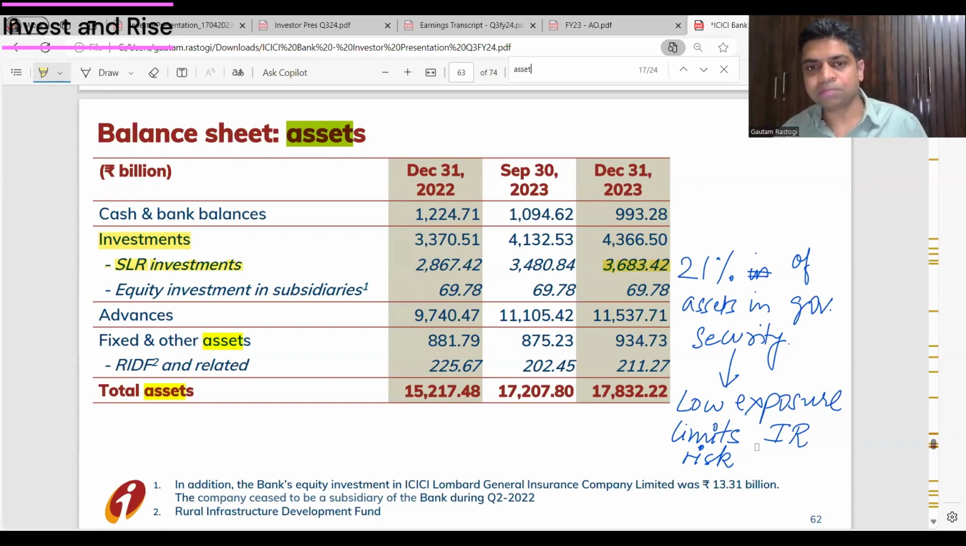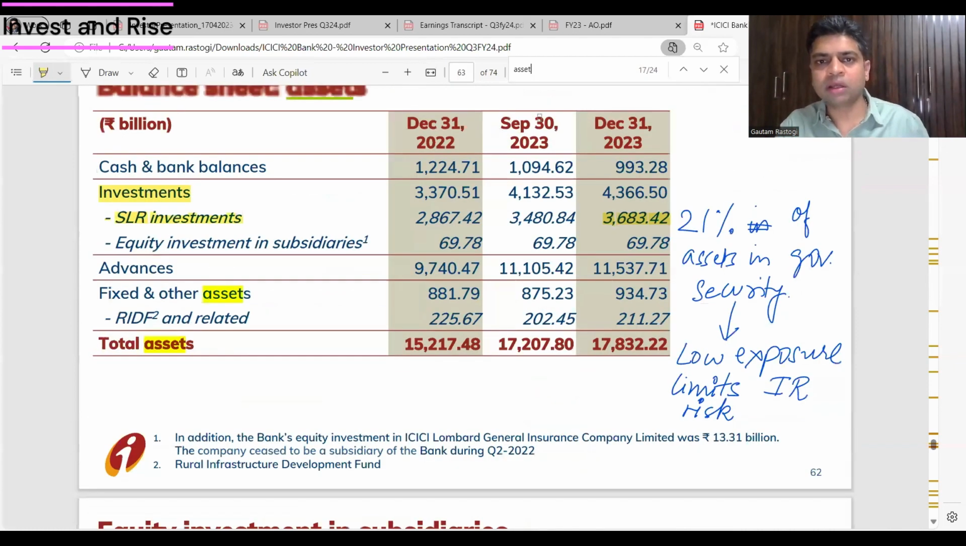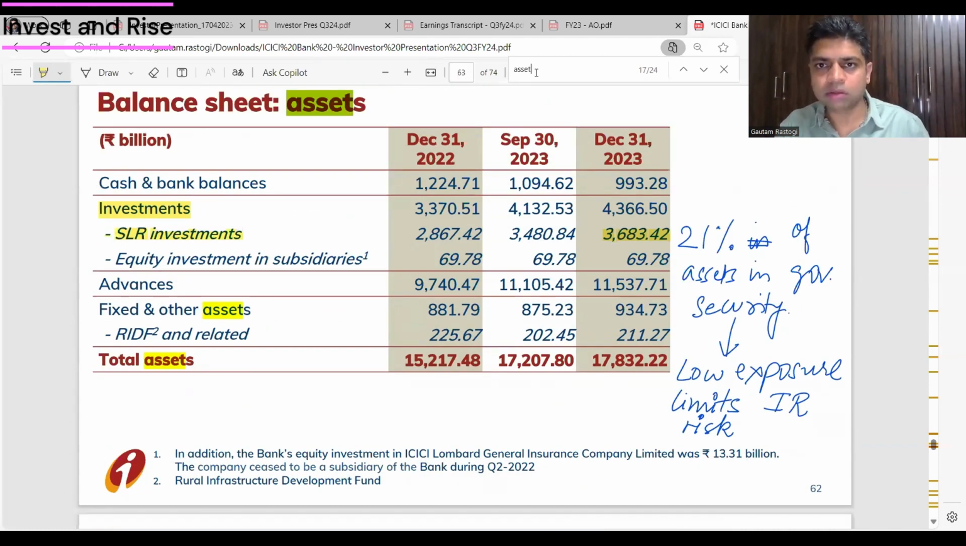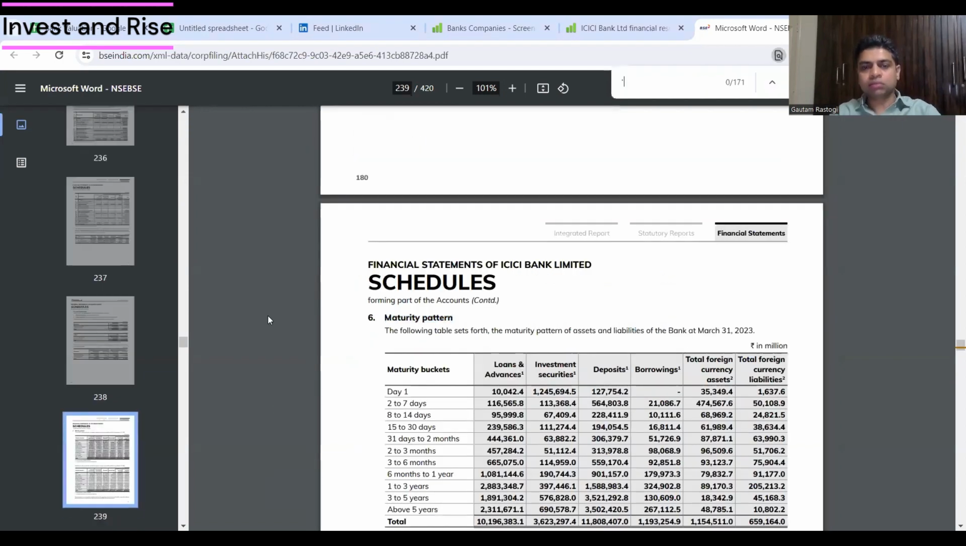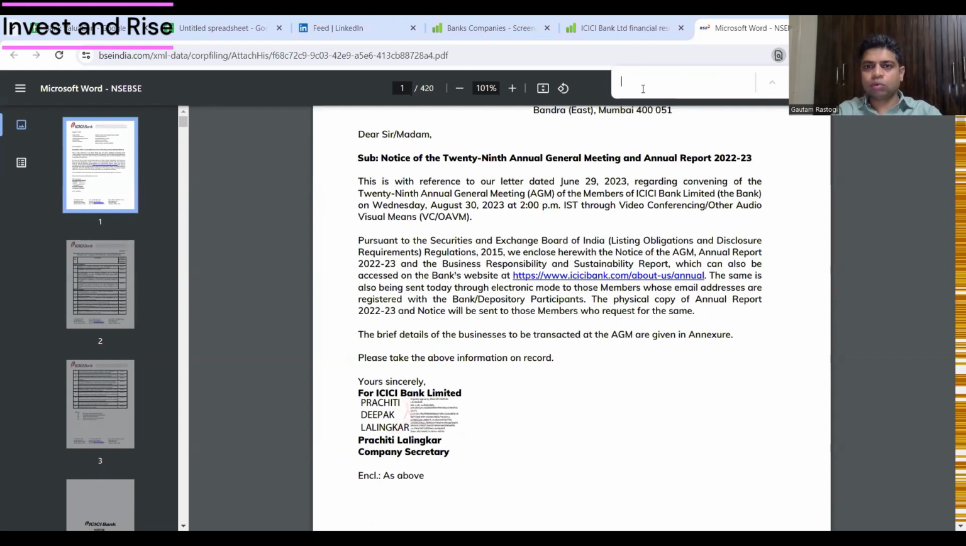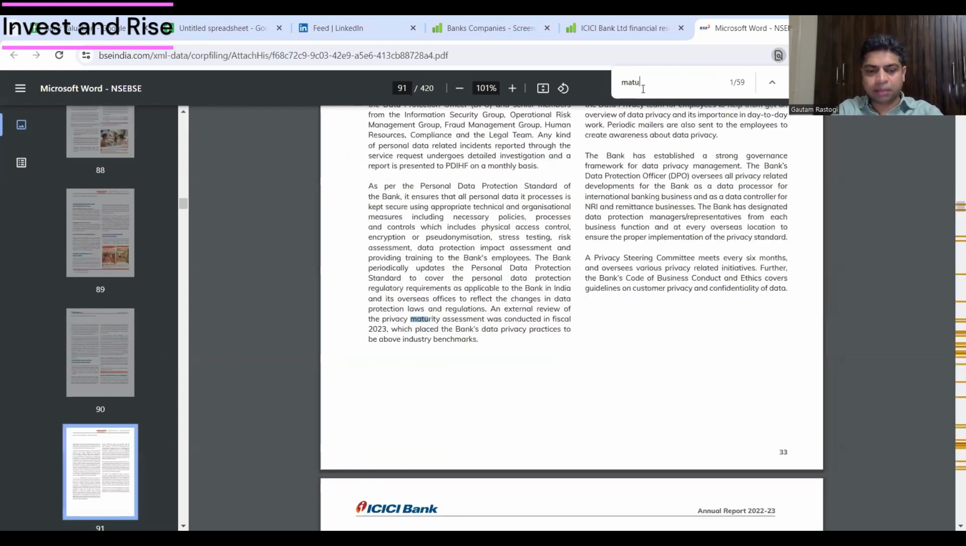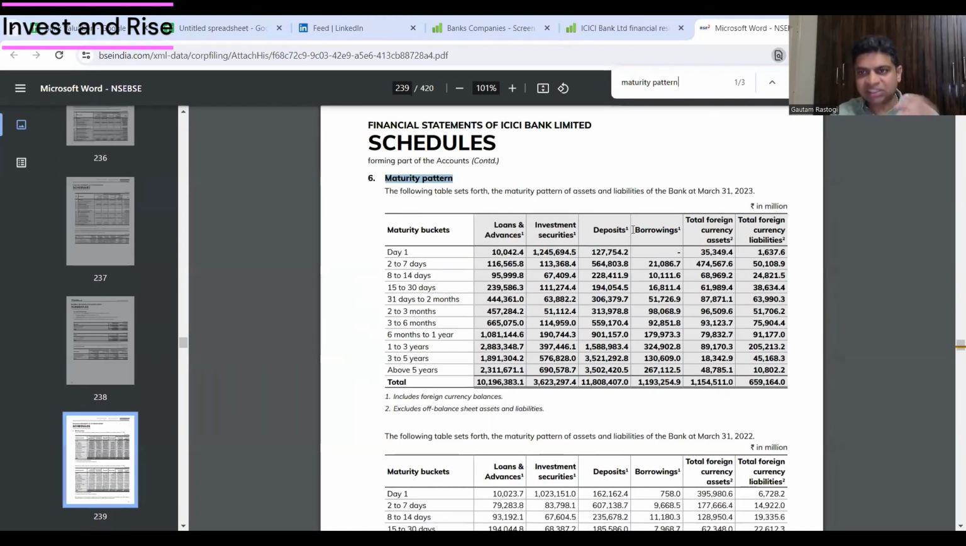Now let's take a look at the third thing. Let me go to the annual report. I have the annual report open, and I'm just hoping that my screen is being shared. Here you search for maturity pattern, and you have this table that opens up.